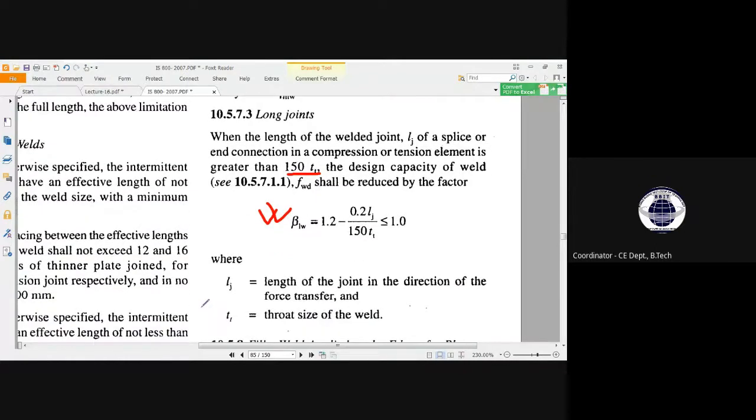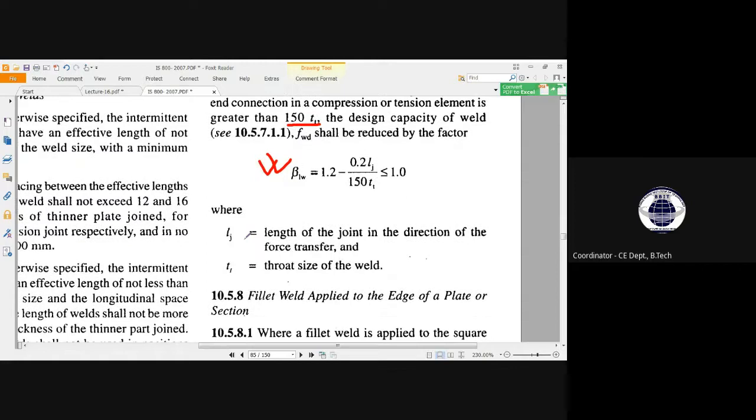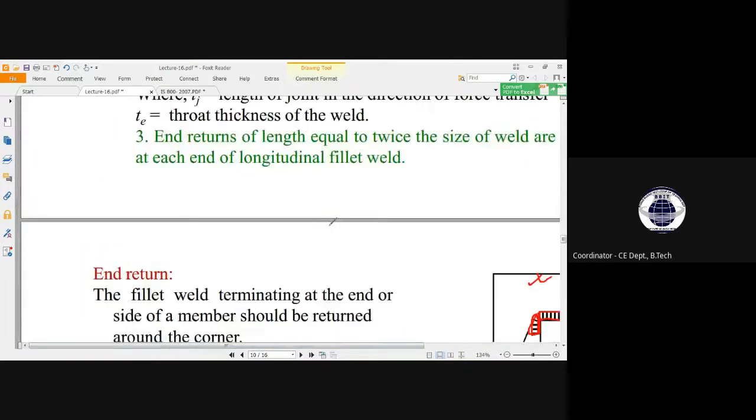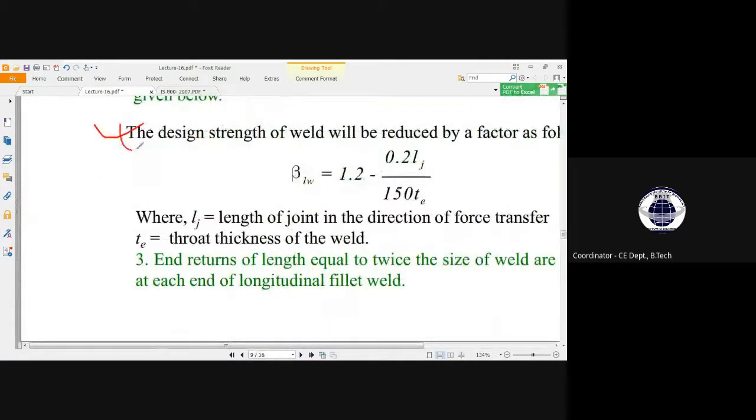So see, this is beta LW equal to 1.2 minus 0.2 LJ divided by 150 T1, which should be less than or equal to 1. Okay, so this is the approach which you have to apply for the reduction if you observe this specification while designing. Okay, so now this is the approach which I have just mentioned.